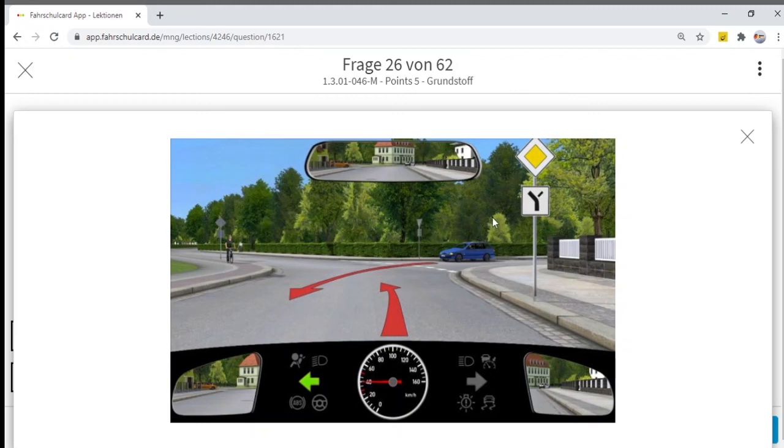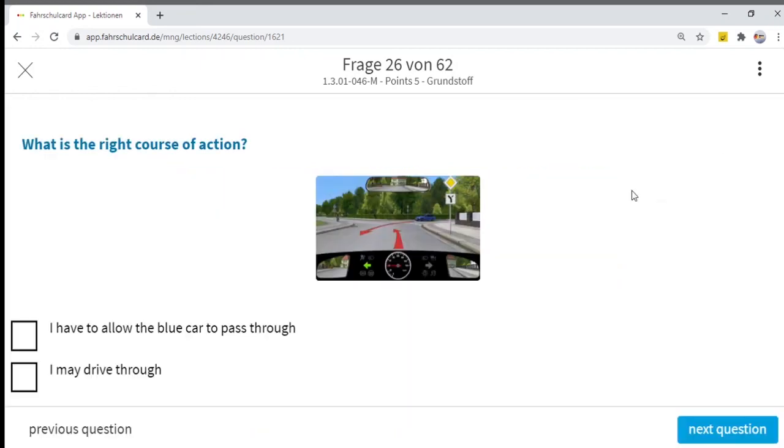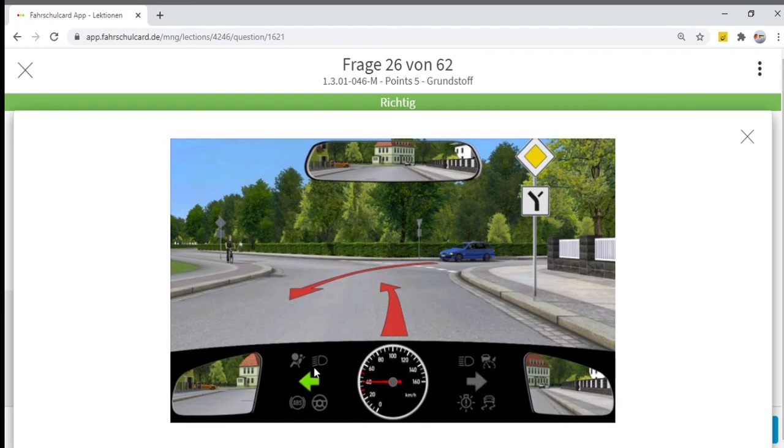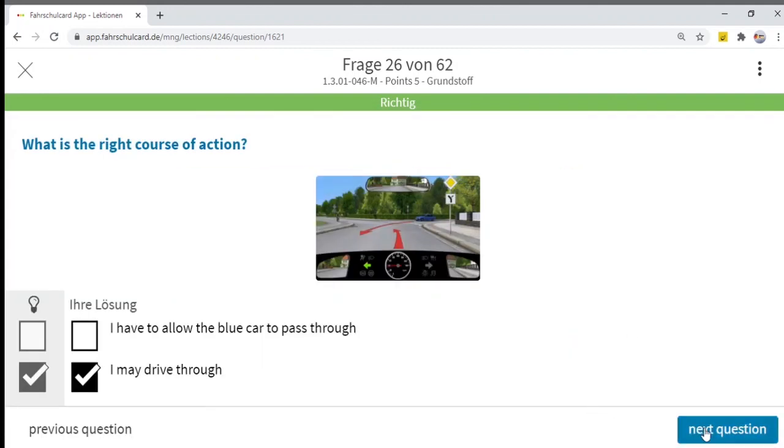So we don't need to take care of the traffic from right and left when we are on the priority road. Do I have to allow the blue car to pass through? No, I may drive through because I am on the priority road, and I am also giving the left indicator that I am taking a left turn to continue on the priority road.